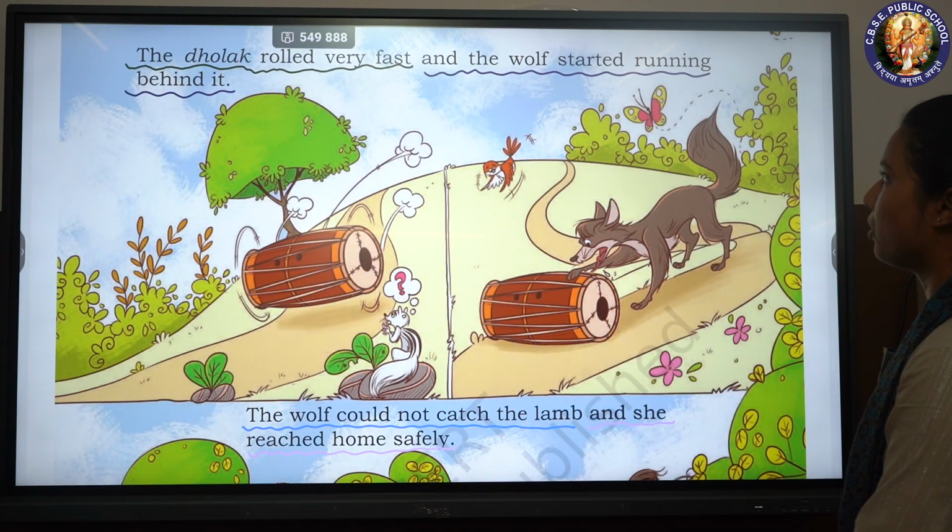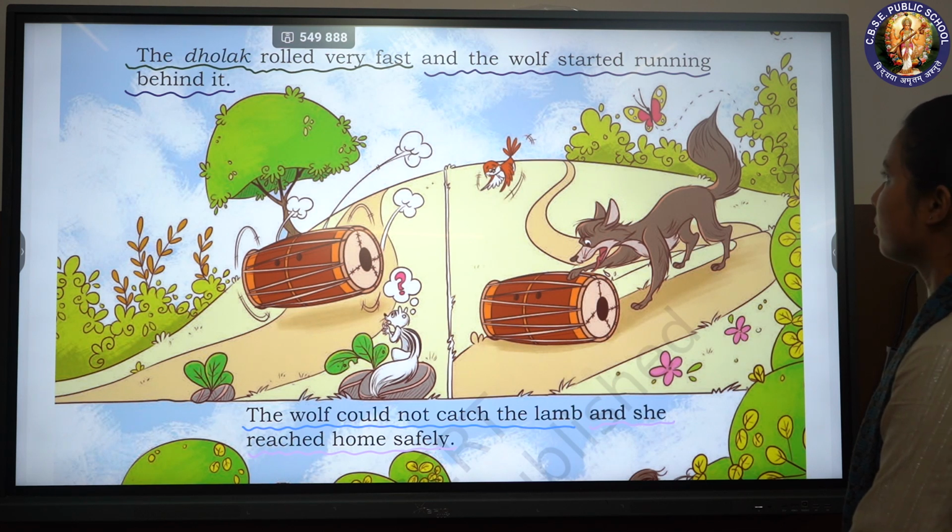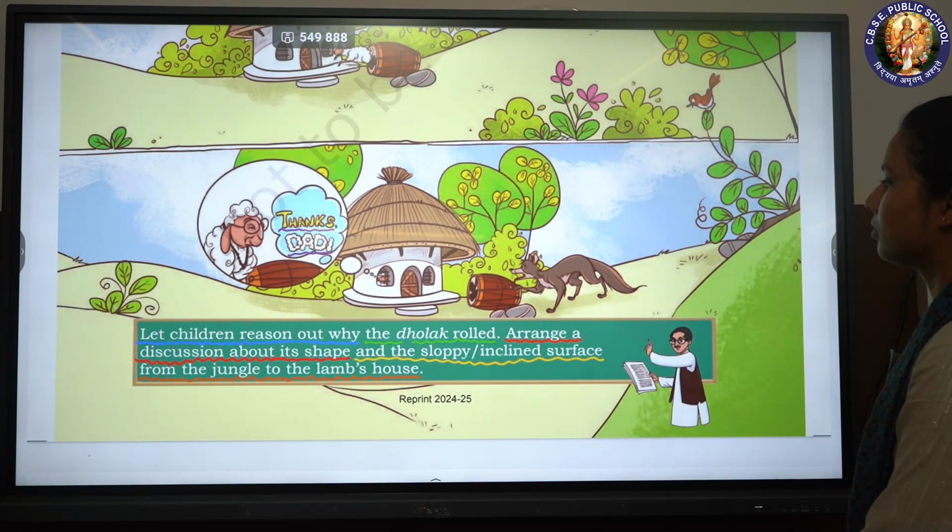The dholak rolled very fast and the wolf started running behind it. The wolf could not catch the lamb and she reached home safely.